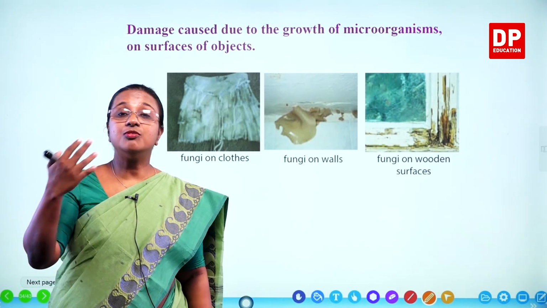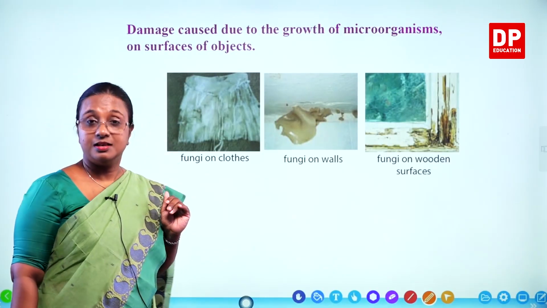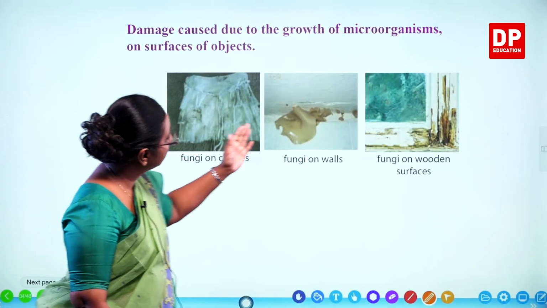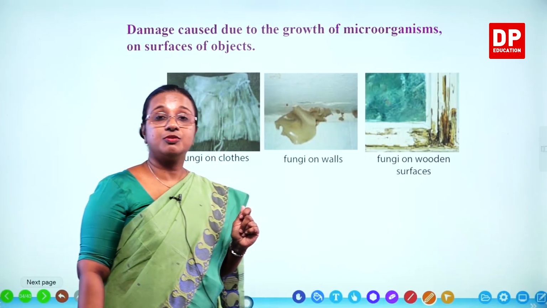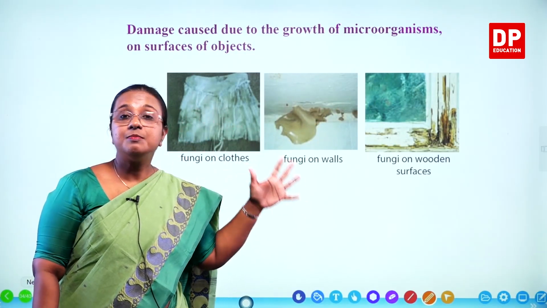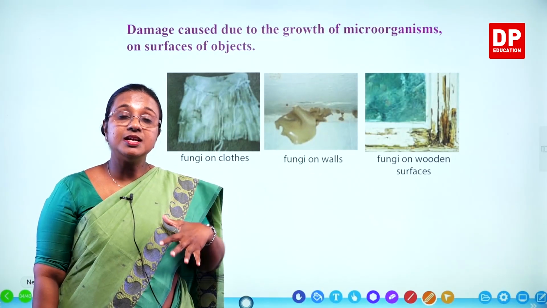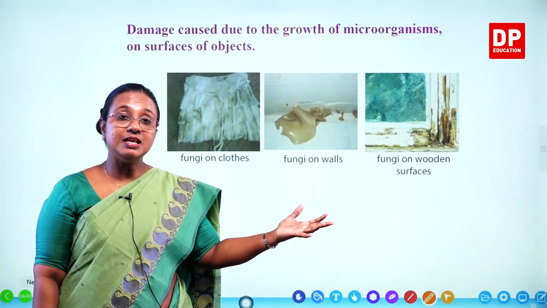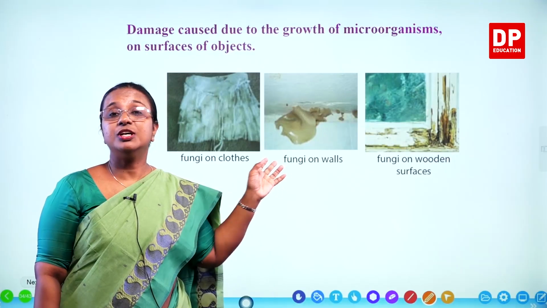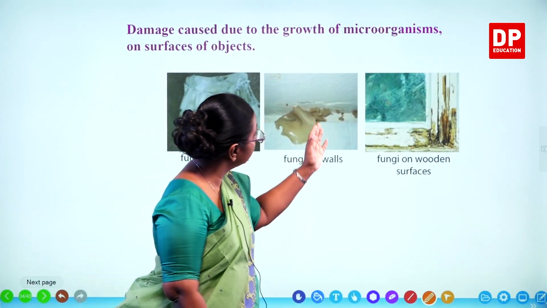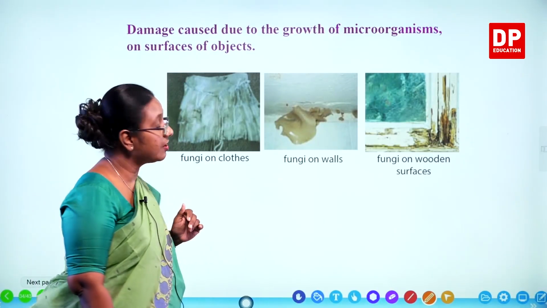So because of that, you can't use the clothes again. So that causes economical damages. Same way, if you look at the wall here, you can see this part where the fungus has grown. So there it damages the paint of the wall and the top surface, the texture of the wall, then it has to be broken down. You have to plaster it, paint it, then for maintenance there is a cost. So that cost is due to the fungal growth. So that is also a problem caused by, or a damage caused by, microorganisms on surface of objects.